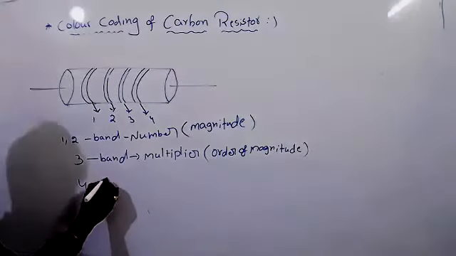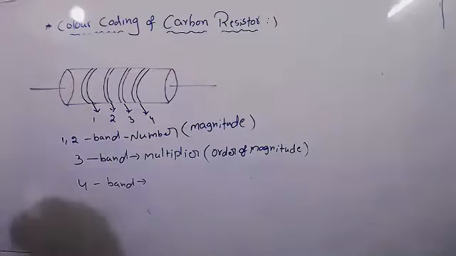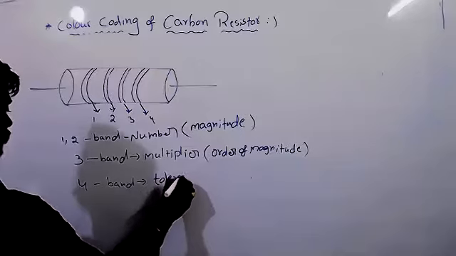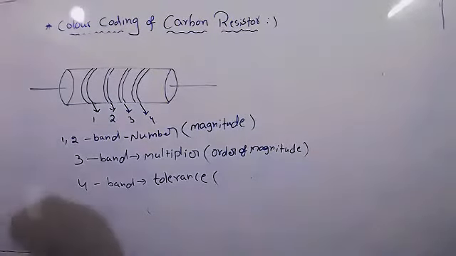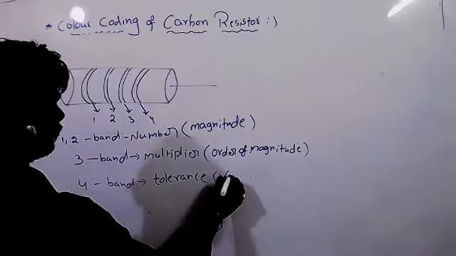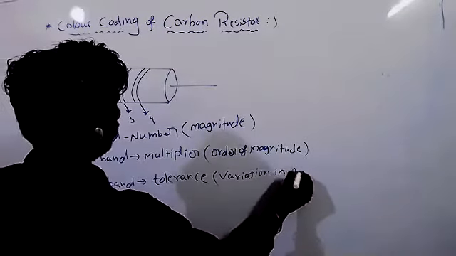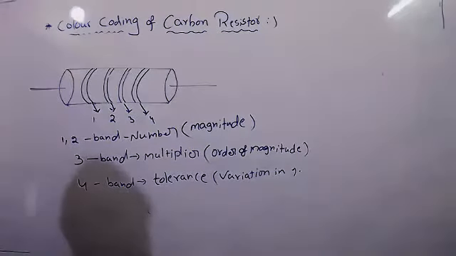Fourth band tells about tolerance. Tolerance means variation in percentage from the given value.